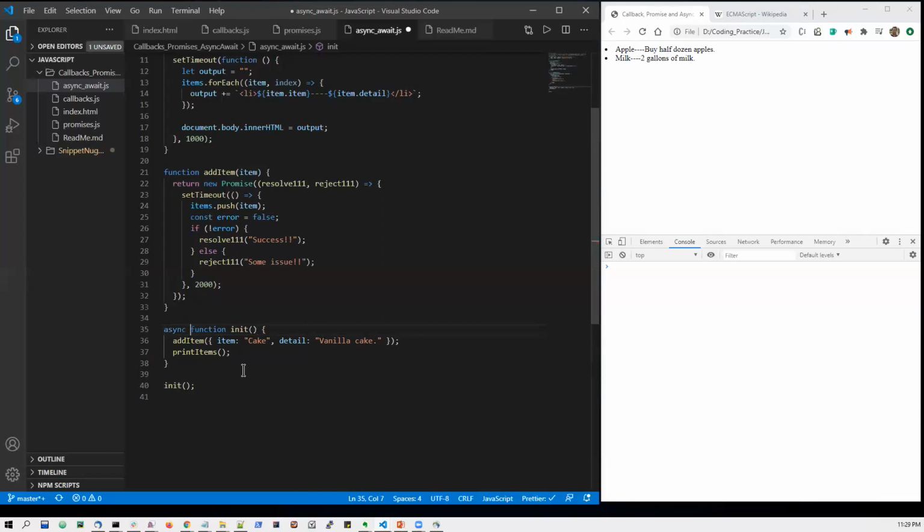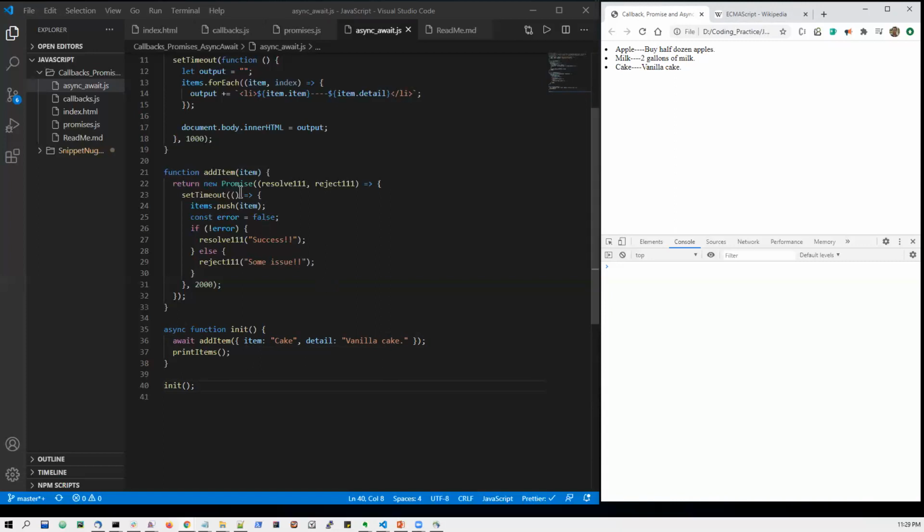Using the async keyword, I will define this function as asynchronous, and then if I write await here, the execution will wait at this statement until it is executed. It will wait for this execution to complete, and after that the print items will be executed. So let us see how it behaves. So far it was just printing 2 items. Now with async and await, it will print 3 items, right? So this is how it works.